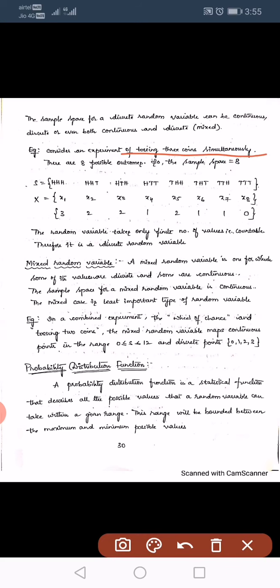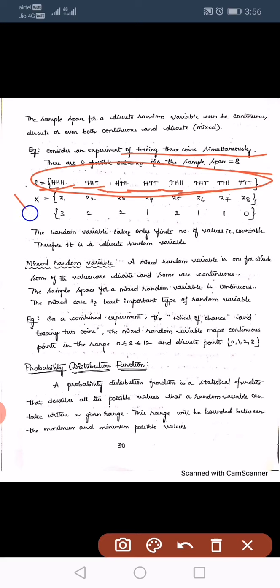The outcomes we expect are: head head head, head head tail, head tail head, head tail tail, tail head head, tail head tail, tail tail head, and tail tail tail. So these are the outcomes when 3 coins are tossed simultaneously.